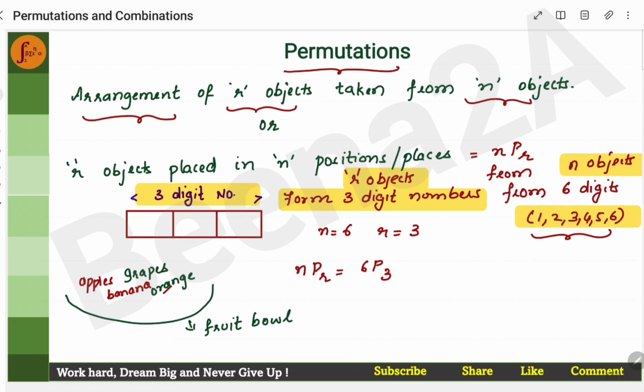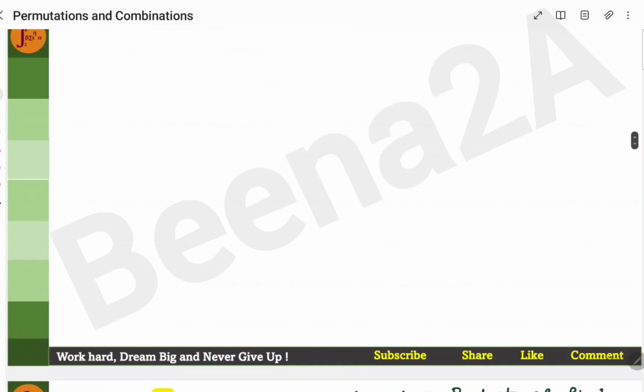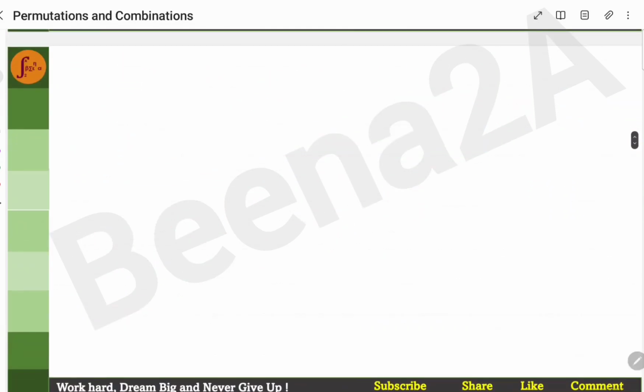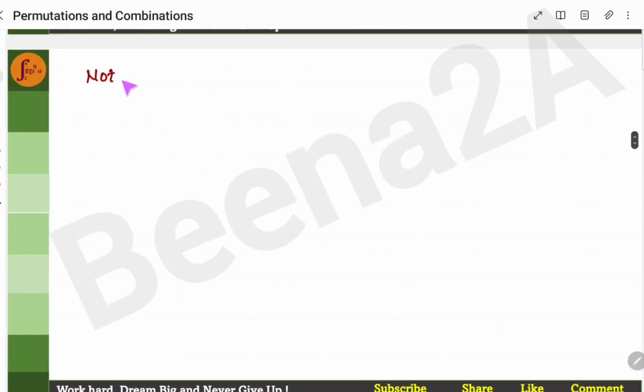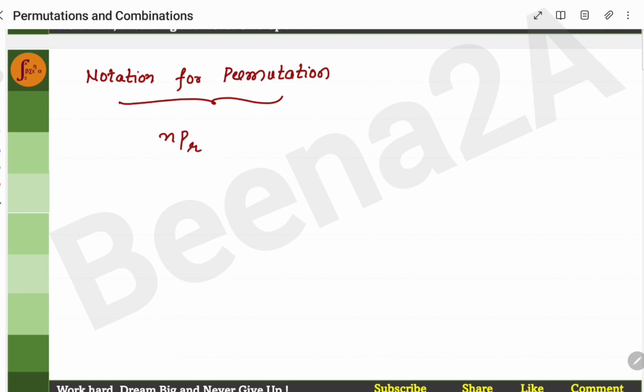Now, how do we denote this? What is the notation for permutation? We write nPr.